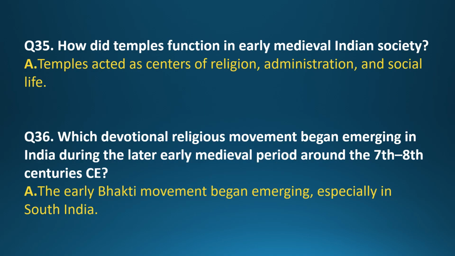Question 35. How did temples function in early medieval Indian society? Answer. Temples acted as centers of religion, administration, and social life. Question 36. Which devotional religious movement began emerging in India during the later early medieval period around the 7th-8th centuries CE? Answer. The early Bhakti movement began emerging, especially in South India.